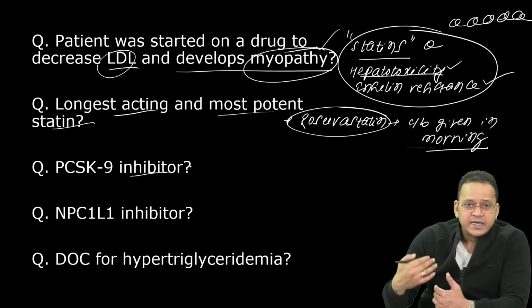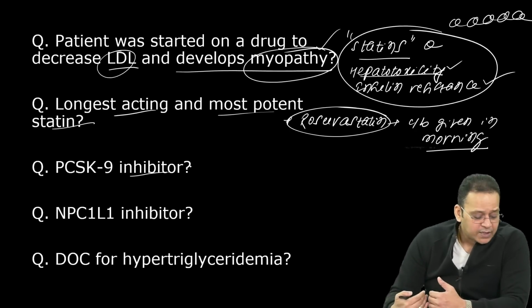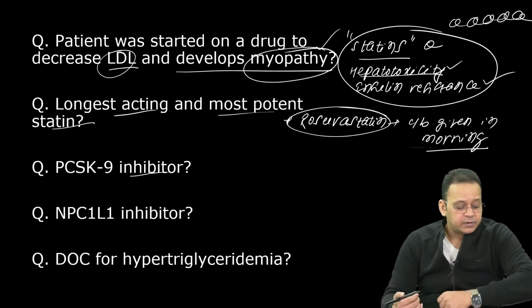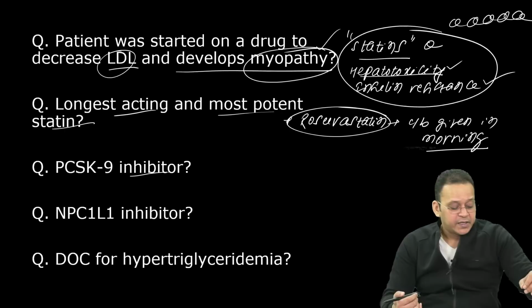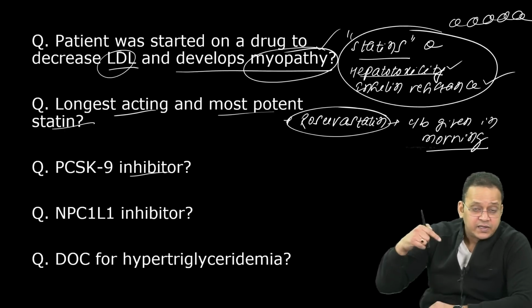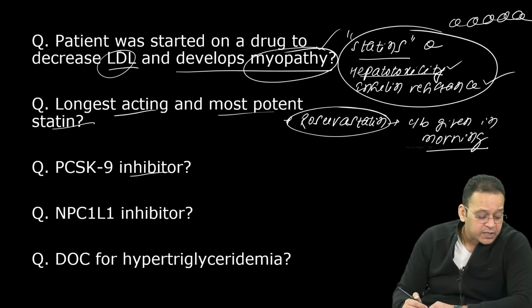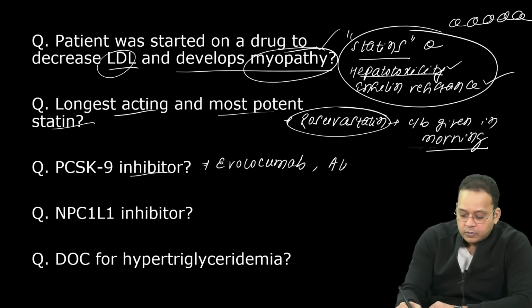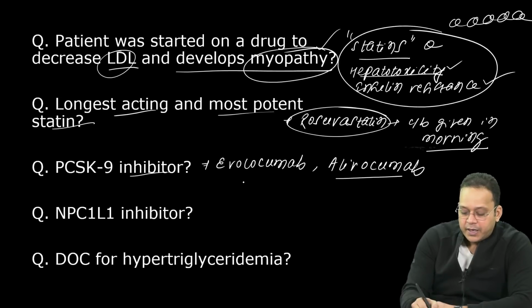PCSK9 inhibitor. This is the recent MCQ that was asked in one of your last exams. So they might ask you. See, pitavastatin is most potent, but it is never in the options, right? PCSK9 inhibitor. This was asked recently in an FMGE exam. So it is being used now. It is evolocumab and alirocumab.